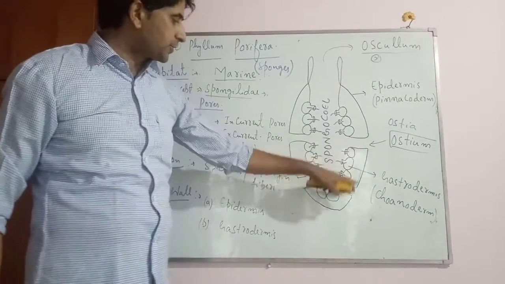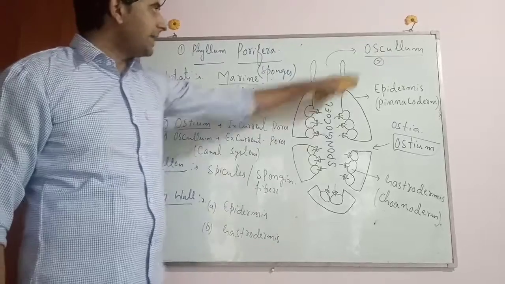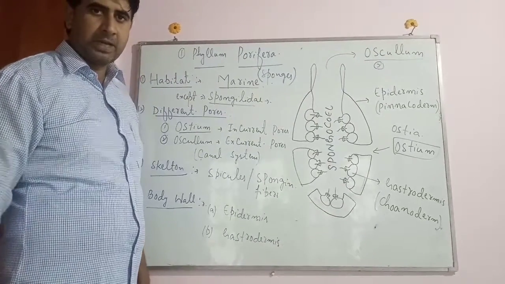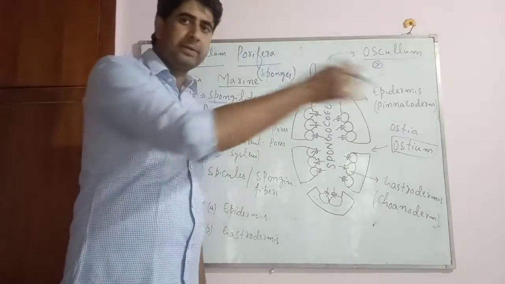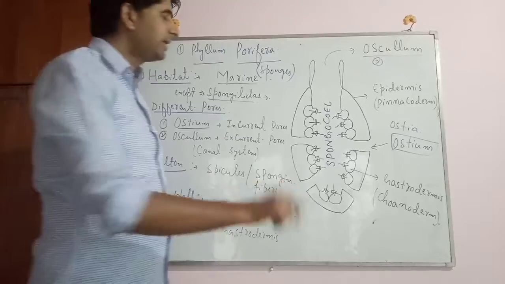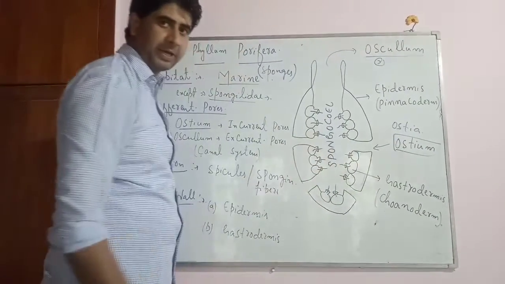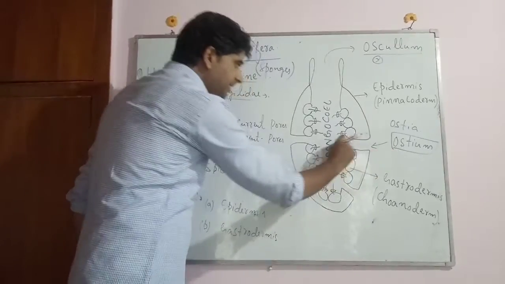Ostium यहाँ पे बहुत सारे होते हैं, while as osculum single होता है. In a few species, the number of the osculum may be 2, 3 or up to 7. But generally singly होता है osculum. But ostia बहुत सारे होते हैं. तो through the ostium, the water enters in the body cavity.